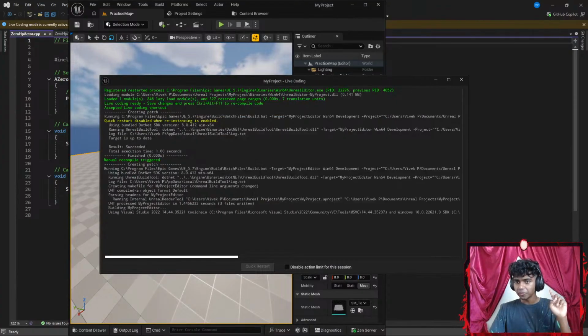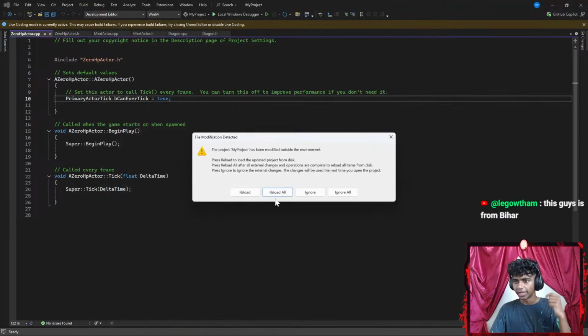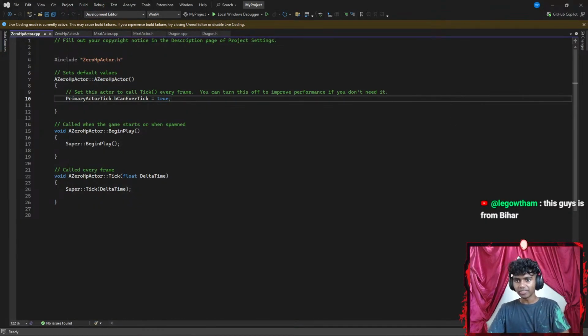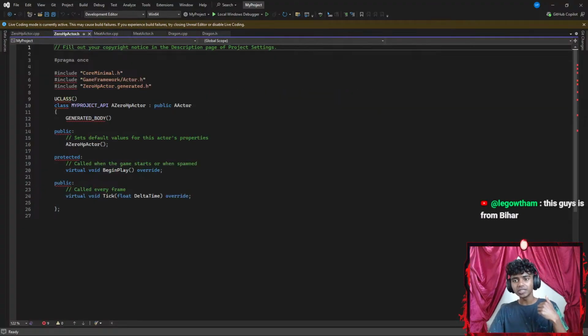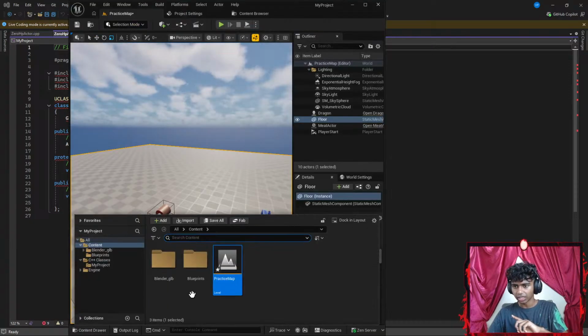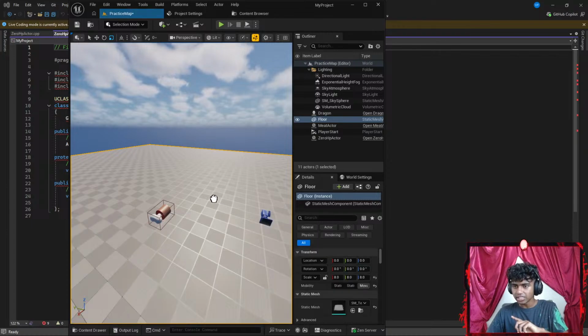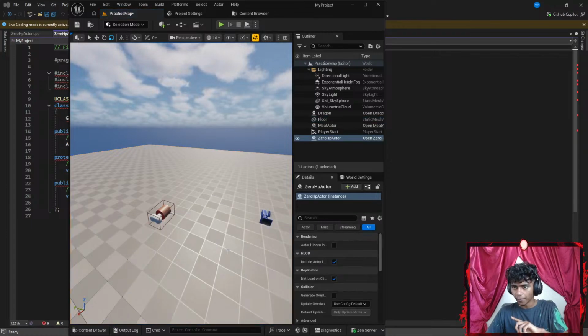Okay, now let's go all the way up here. It says patching code. Let's go to my Visual Studio and then let's reload all. Now I have my 0 HP character and my 0 HP characters as header files. Inside my header files, I want to go ahead and add my collision logic, but before that, I'm going to open my Unreal Engine here, go to something like my content, C/C++ classes. This is going to be my 0 actor that I'm going to go ahead and drop right here.